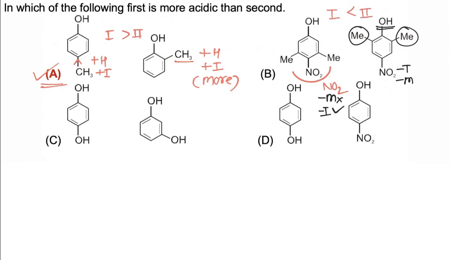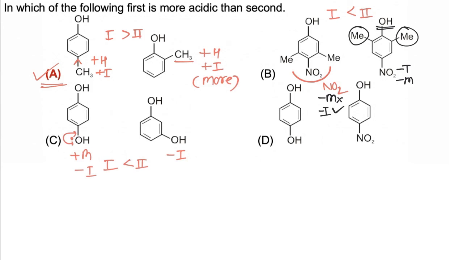Now in third case here OH is electron donating, and hence it will have plus M effect and minus I effect. While in second case OH will have only minus I effect. So in option C, in first case OH is overall electron donating and it will decrease acidic strength. Now in second case OH is withdrawing, due to which it will increase acidic strength. So 2 will be more acidic than first.